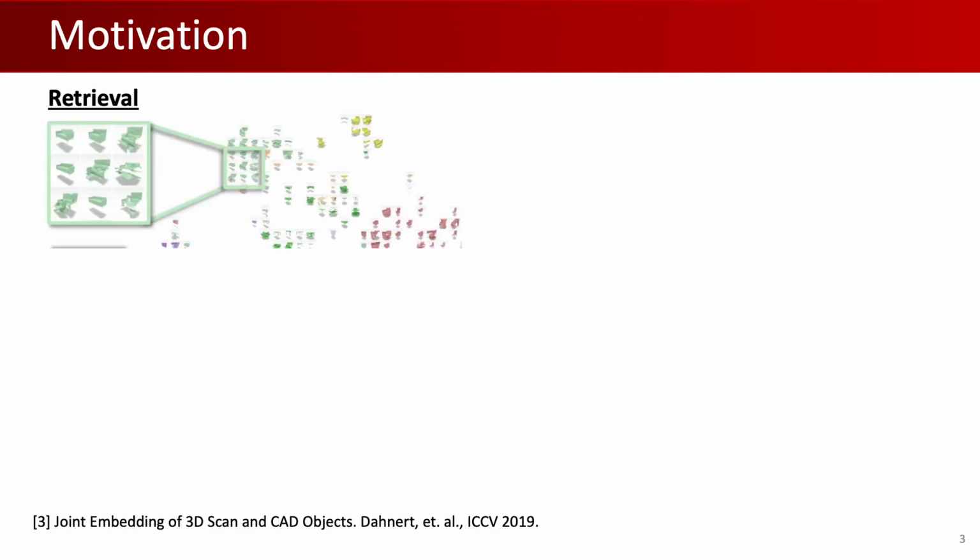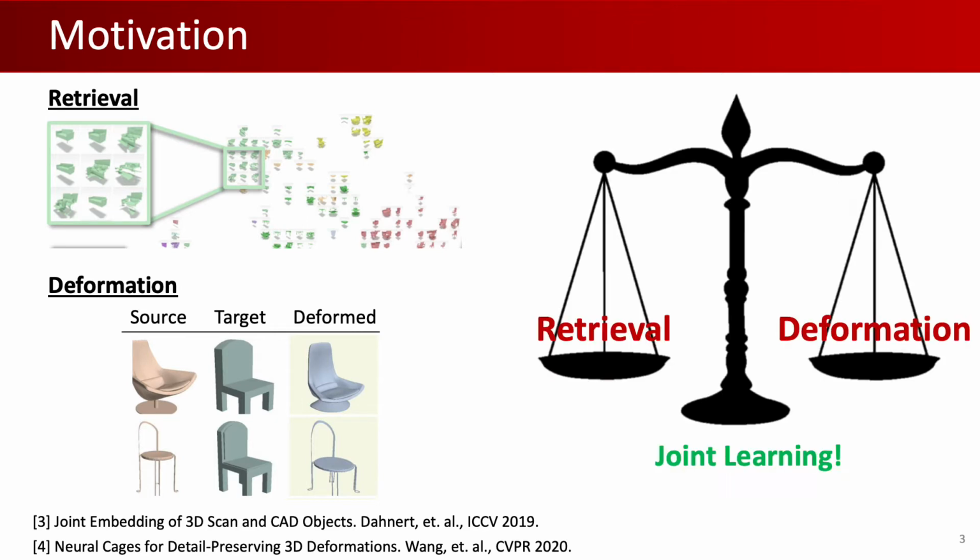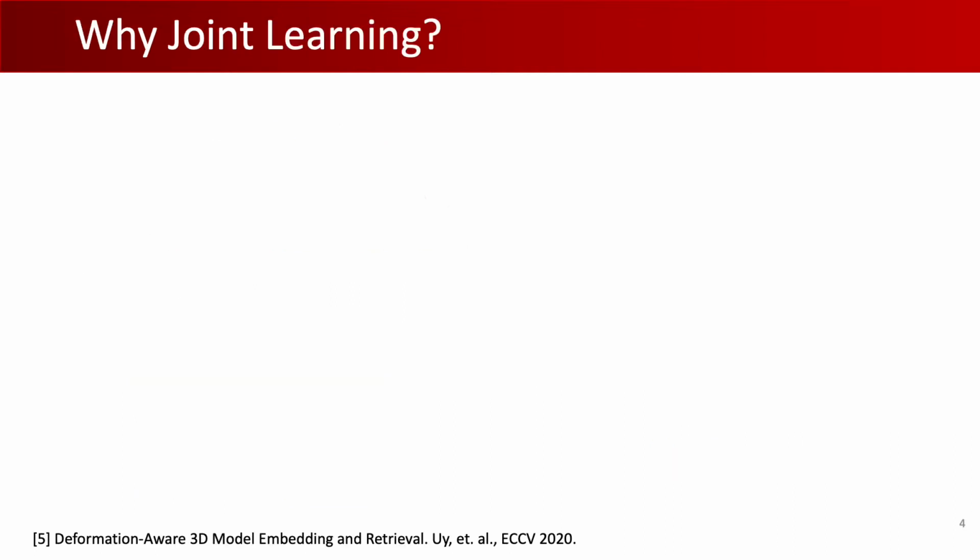Recent works either propose to directly retrieve a high-quality 3D model from a database and deform it to match a target. However, prior methods largely focus on one of the two complementary problems separately. We argue that both retrieval and deformation should be equal citizens, that is, learned jointly.